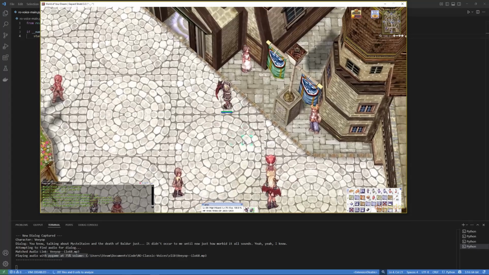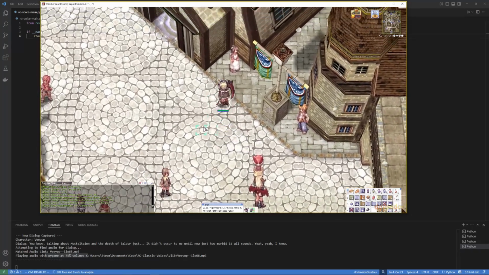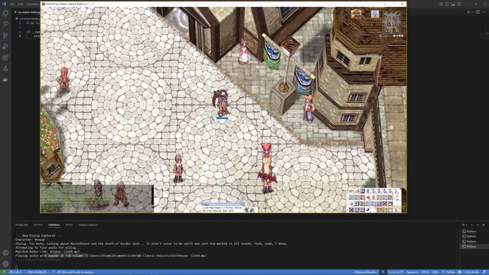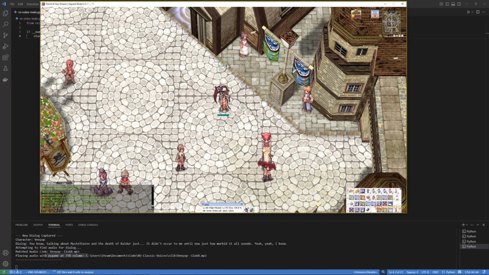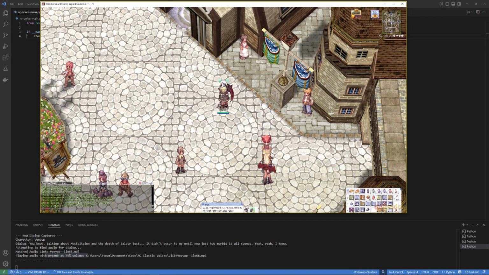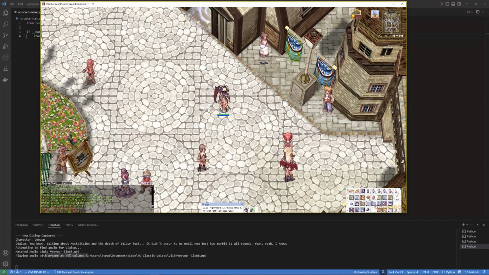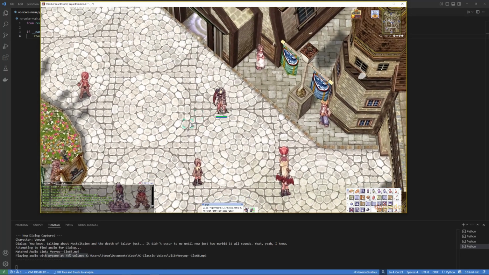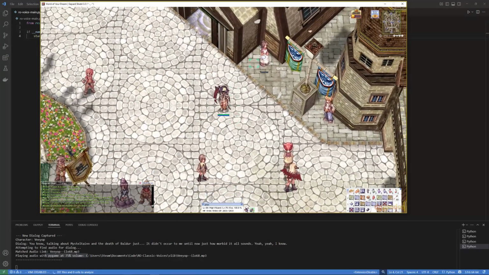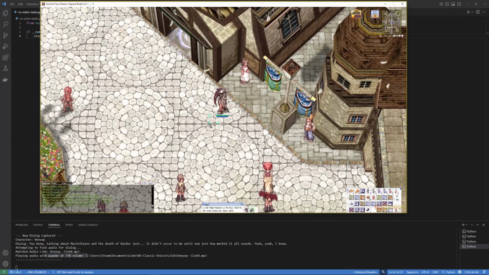So this should make generating new audio a little bit easier, although it's still going to be a pretty big undertaking. It's basically going to come down to interacting with every single NPC over time to build up the audio library.